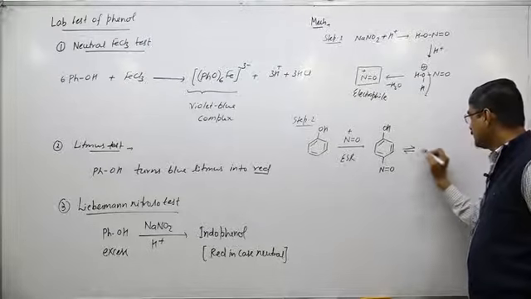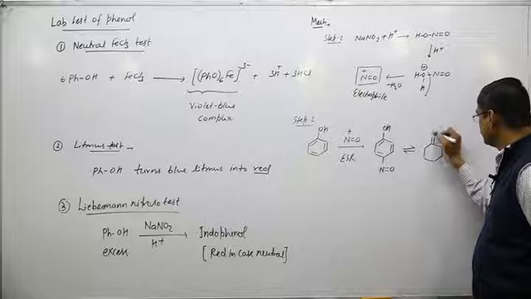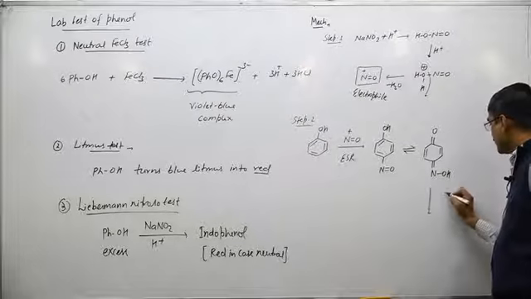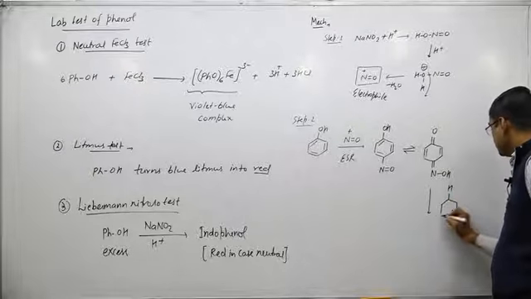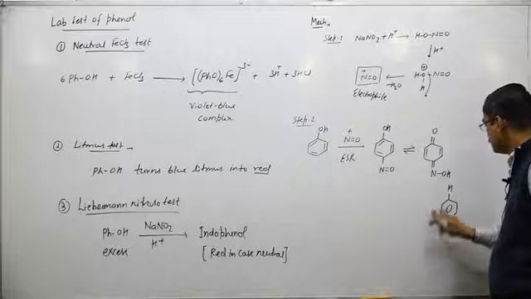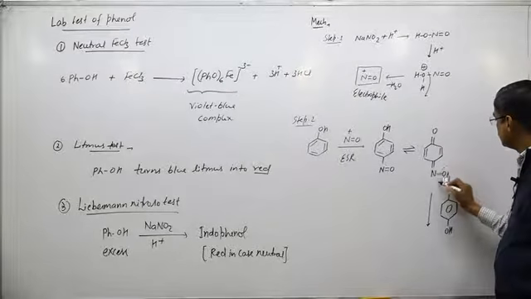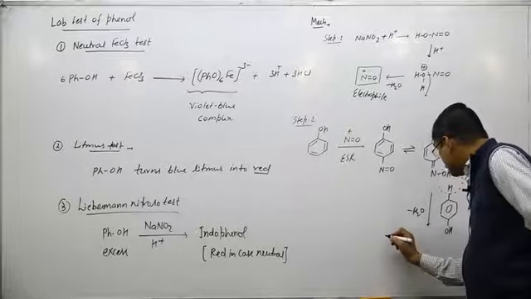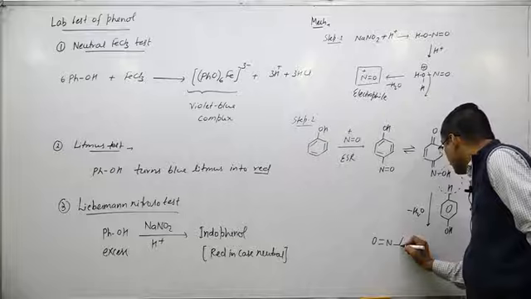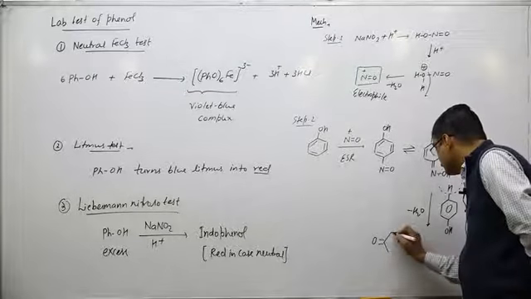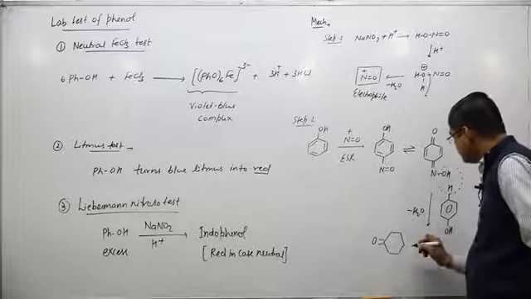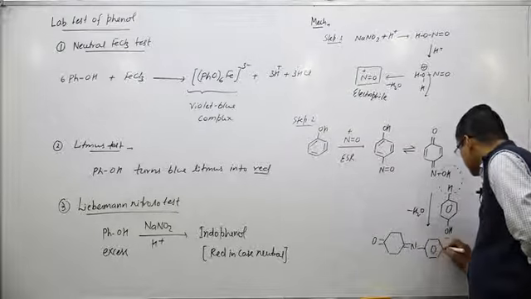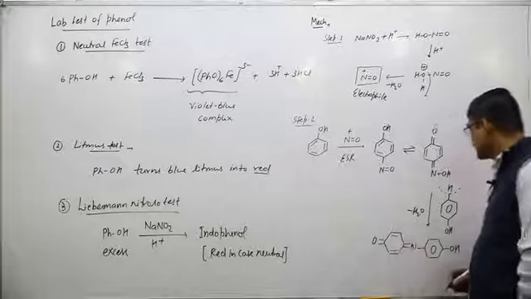If I write the tautomer of this compound like this, then this tautomer reacts with another molecule of phenol, and in this way water is removed and this product is obtained.